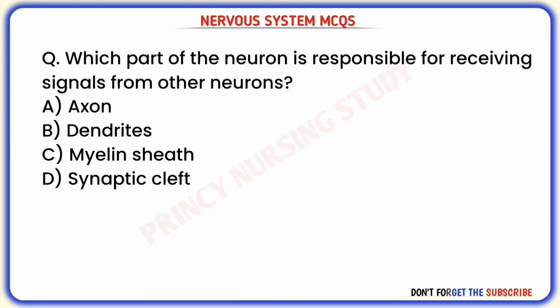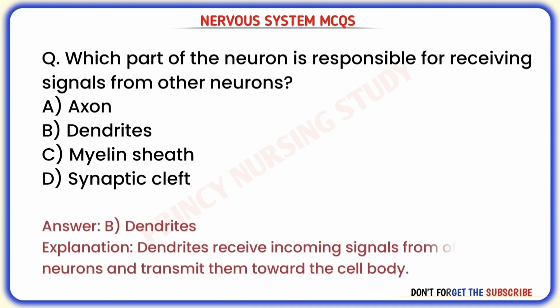Let's start with the first question. Which part of the neuron is responsible for receiving signals from other neurons? Correct answer is B. Dendrites. Dendrites receive incoming signals from other neurons and transmit them toward the cell body.